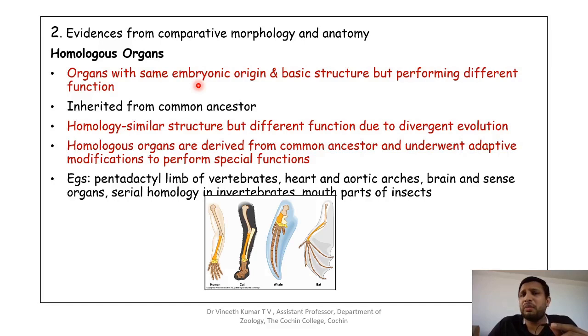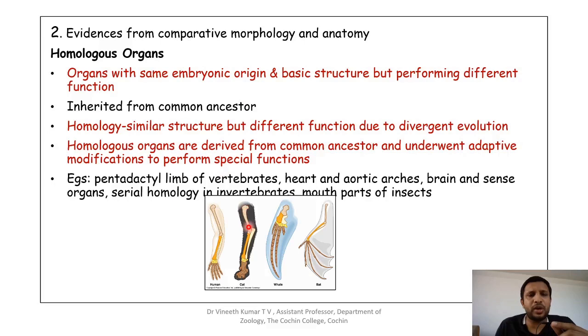Externally they may look different, but internally they will have a similar structure. And this is said to be due to something which is called divergent evolution. That means they had a common ancestor. The common ancestor gave rise to the same structures, but due to their function or their adaptation to different habitats, they attained different functions.